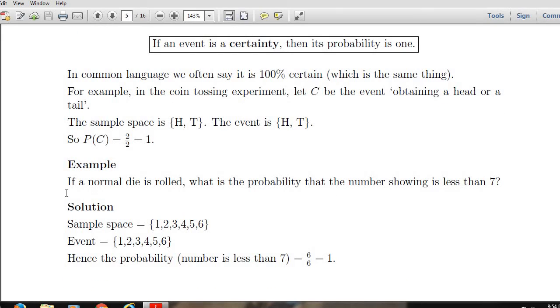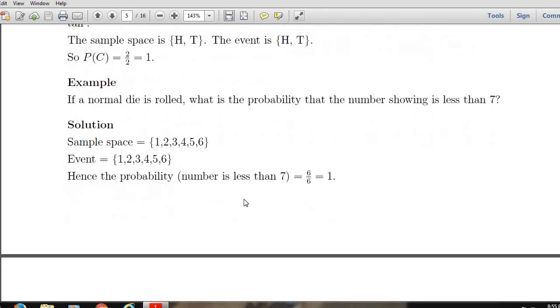Similarly, take another example. If a normal die is rolled, what is the probability that the number showing is less than 7? If a normal die is rolled, then the sample space is what? The set {1, 2, 3, 4, 5, 6}. And the event is what? Here we are going to find the probability that the number showing is less than 7. Therefore, the event is the set {1, 2, 3, 4, 5, 6}. Therefore, the probability that the number is less than 7 is 6 by 6. This is also 1.